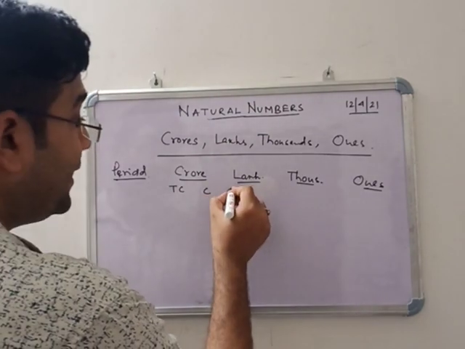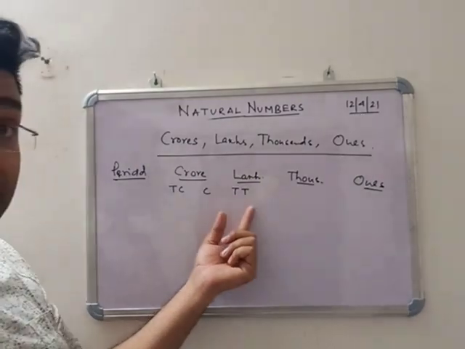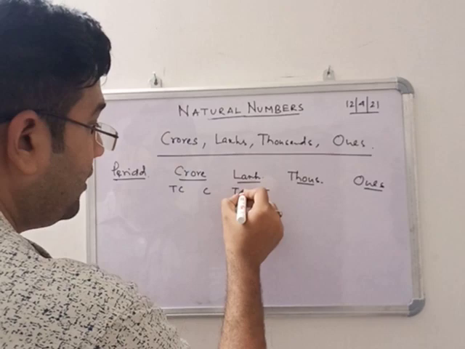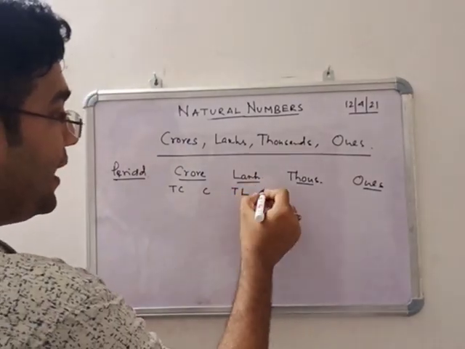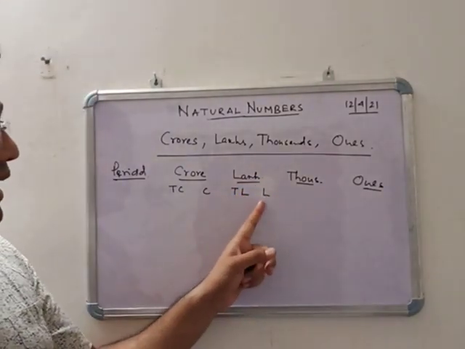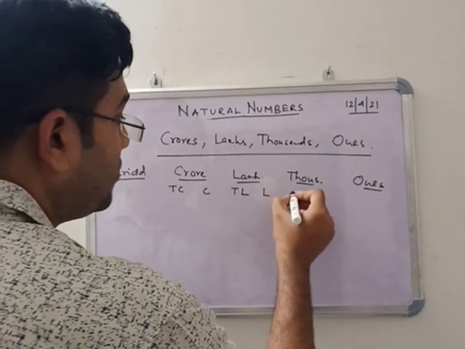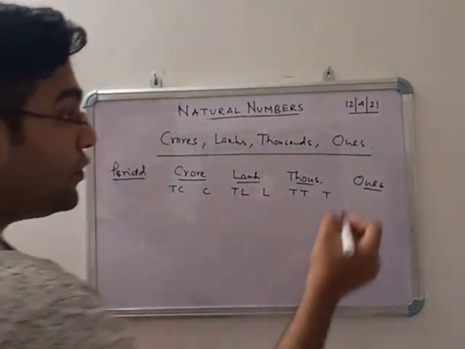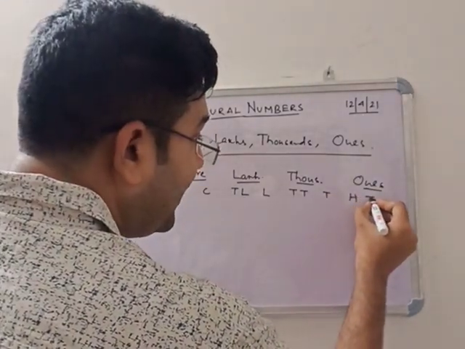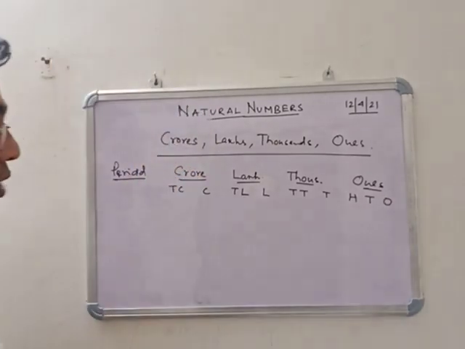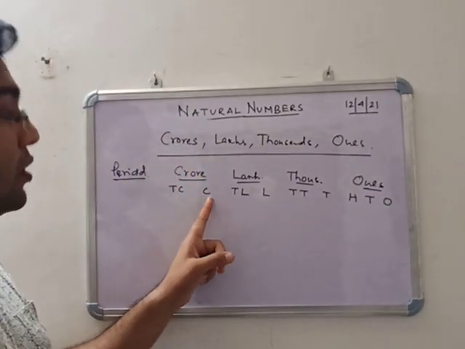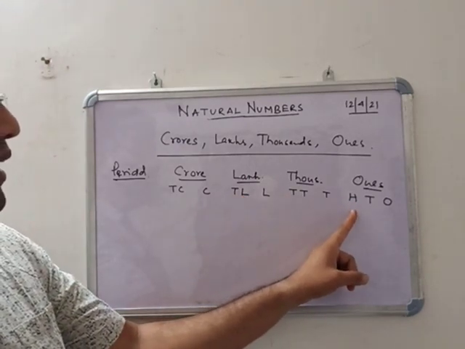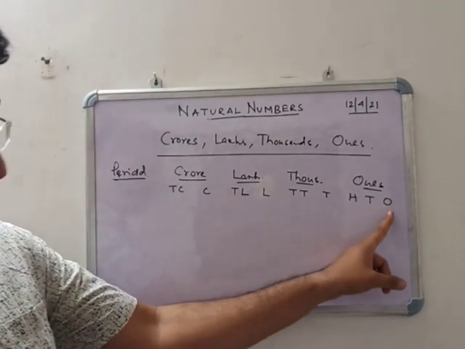And in lakh, 10 lakh, that means TL, and lakh. Okay? 10 lakh and lakh. Similarly for thousands, 10,000 and 1,000. Similarly for ones, 100, tens and ones. Okay? So 10 crore, crore, 10 lakh, lakh, 10,000, 1,000, 100, tens, ones.